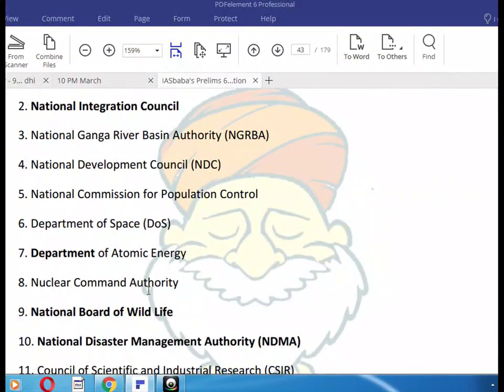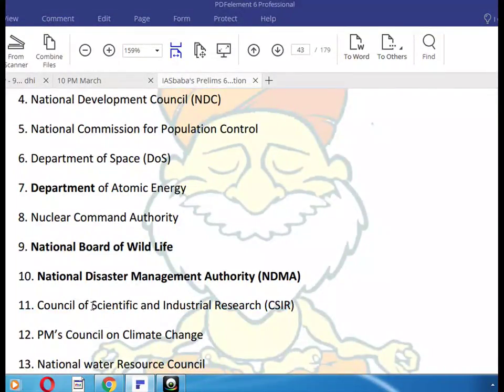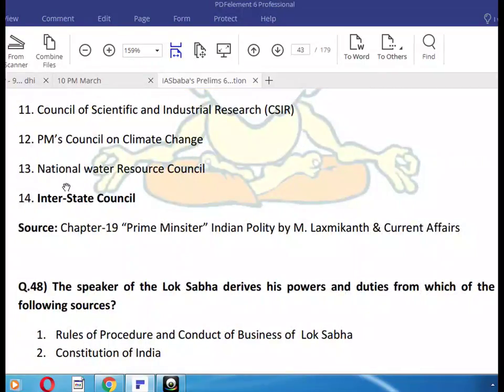and Nuclear Command Authority, National Board for Wildlife, National Council of Population Control, Department of Space, Atomic Energy, National Board for Wildlife, National Disaster Management Authority, Nuclear Command Authority. Okay, Council of Science, CSIR, AIMS, Council of Climate Change, National Water Resource Council, Interstate Council.